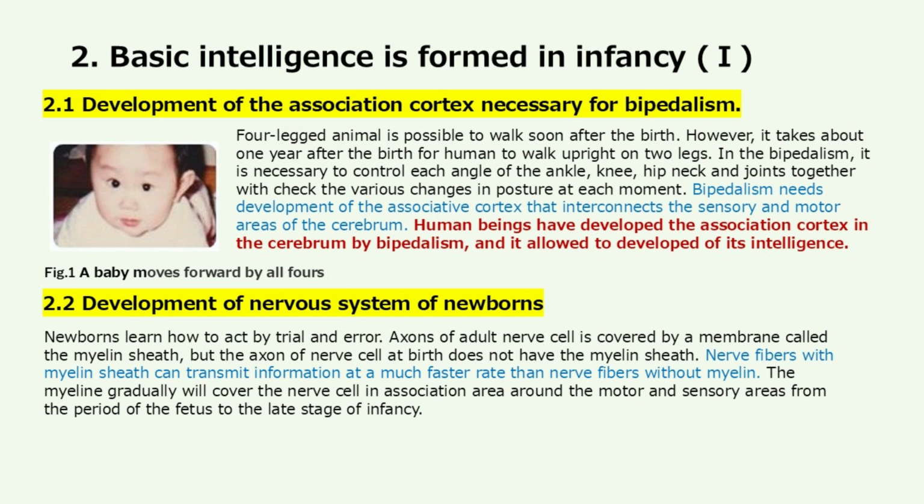Development of the nervous system of newborns. Newborns learn how to act by trial and error. Axons of adult nerve cells are covered by a membrane called the myelin sheath, but the axons of nerve cells at birth do not have the myelin sheath. Nerve fibers with myelin sheath can transmit information at a much faster rate than nerve fibers without myelin. The myelin gradually covers the nerve cells in the association area around the motor and sensory areas from the period of the fetus to the late stage of infancy.